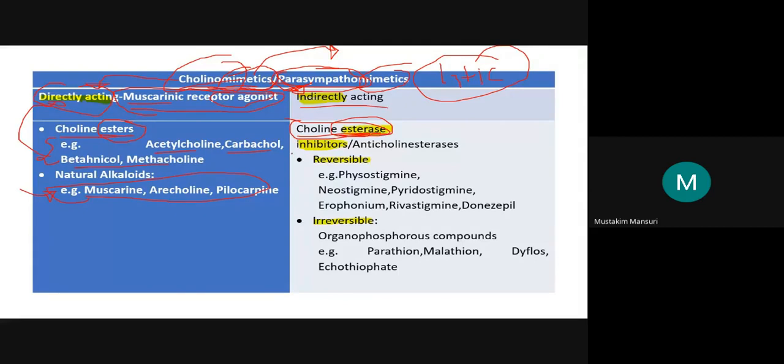The first one, reversible. There are two categories: one is the reversible and another is the irreversible. These cholinesterase inhibitors are also known as anticholinesterase. Don't confuse or write it like this, anticholinesterase inhibitor. It is wrong. If you are writing like this, either say it as a cholinesterase inhibitor.